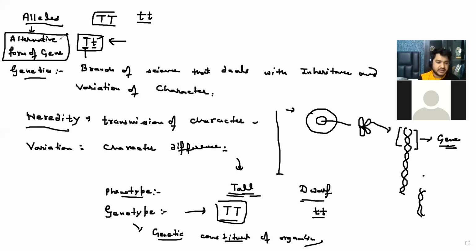So the dominant allele is the expressible one. If I ask you, what do you mean by the dominant and the recessive one?